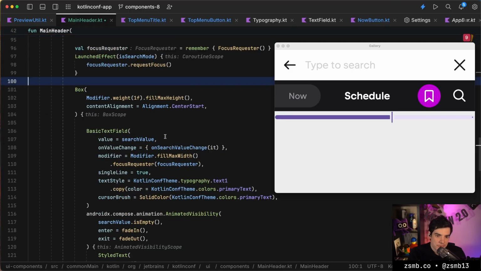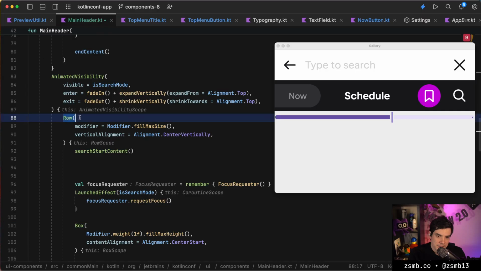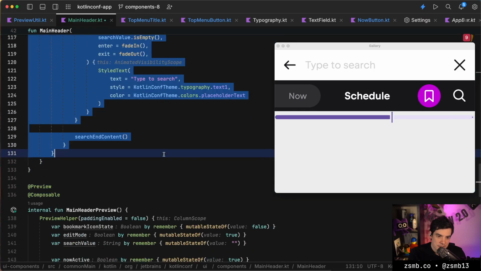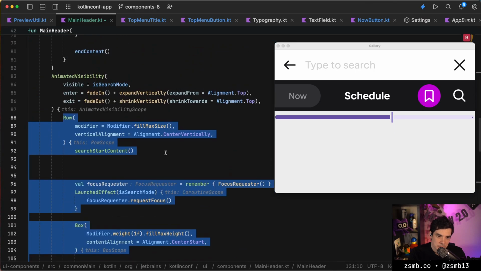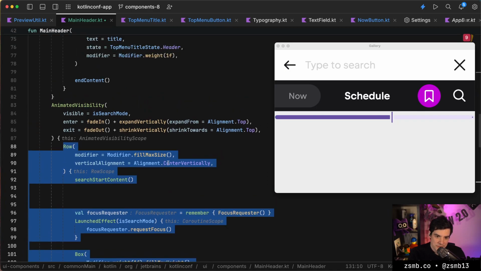Okay, so maybe we take the entire search contents and move that into a separate, easy to use component, which can manage its own state if necessary, but we can also just hoist the state out of it.